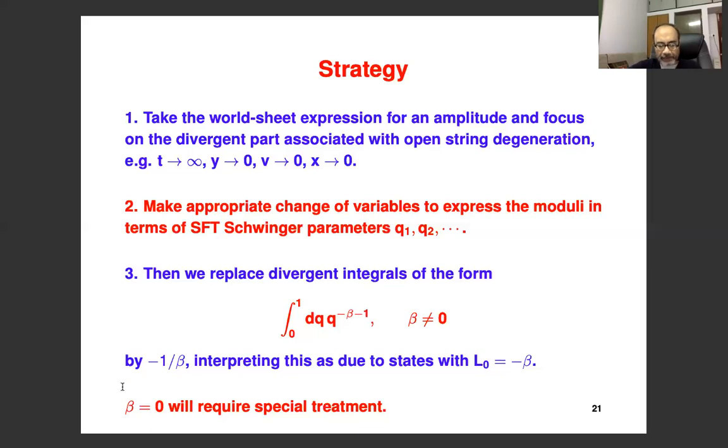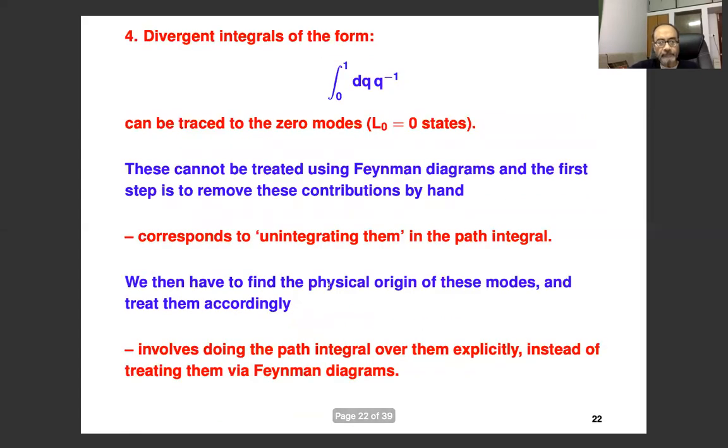Beta equal to 0, on the other hand, requires special care because, as we discussed earlier, those correspond to on-shell internal states. There you have to be more careful in interpreting what they are coming from and making appropriate amendments. When you encounter divergent integrals of this form, we know that they are coming from the zero modes. As we have already discussed, these cannot be treated using Feynman diagrams. Whenever you encounter an internal on-shell propagator, the Feynman diagram is not the right way to deal with it.